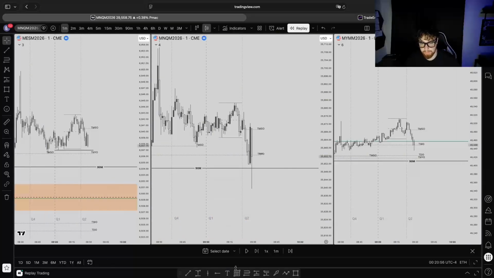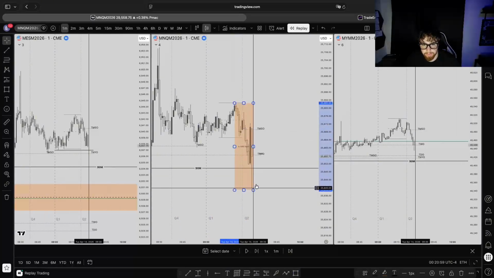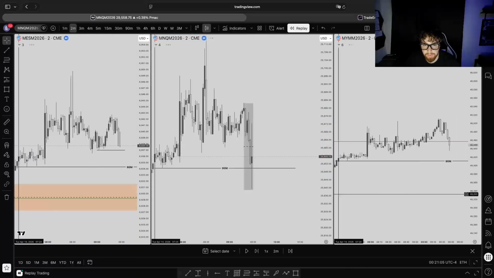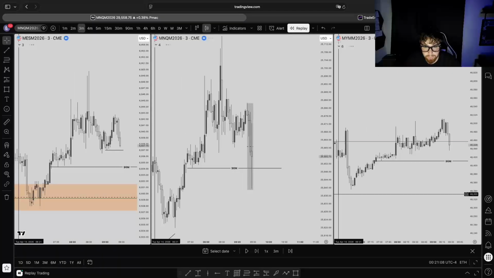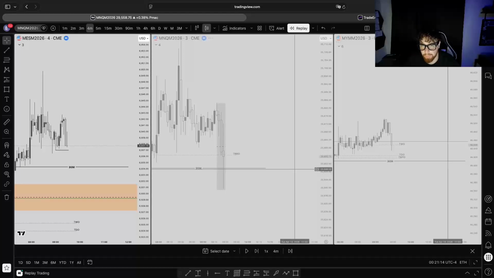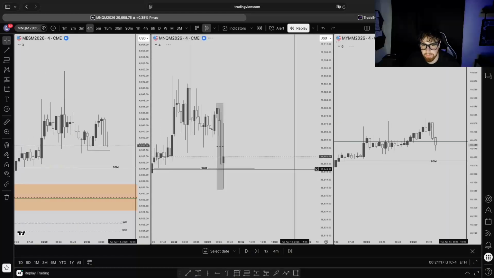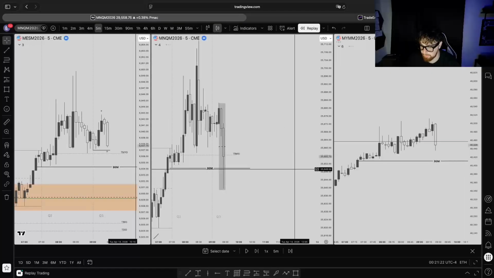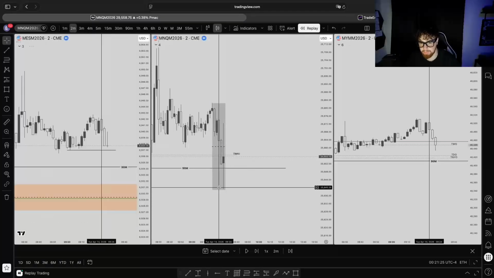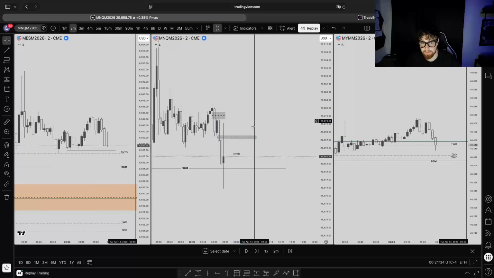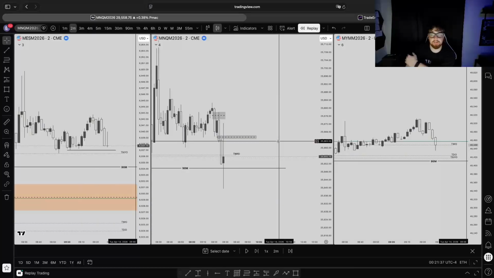So from this gap, we have a pretty big manipulation leg all the way from here to here. We have a 2-minute gap, a couple 2-minute gaps. No 3-minute. 4-minute always takes longer to load for some reason. I don't know why. 5-minute, no 5-minute gap. So this 2-minute gap up here would be our highest manipulation for now. We could also take it off in inverse from here too, just depending on how price action is looking, how it's building up.